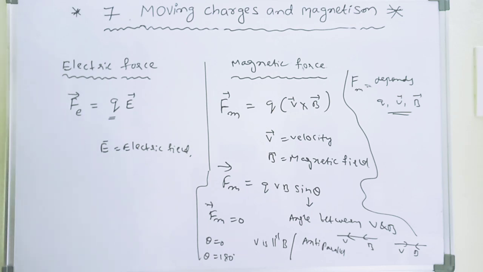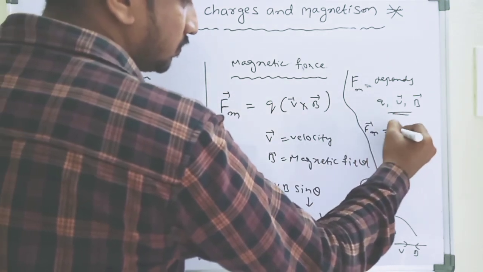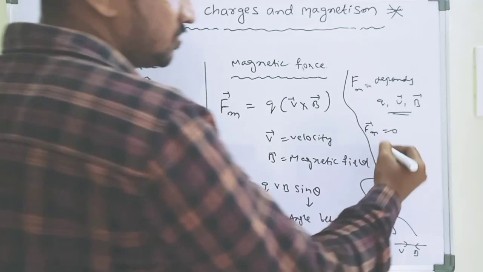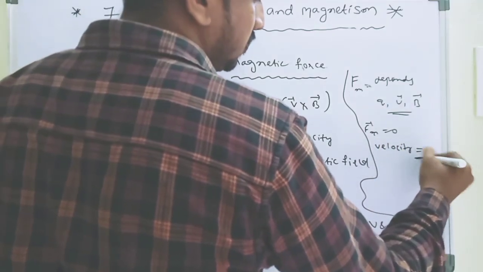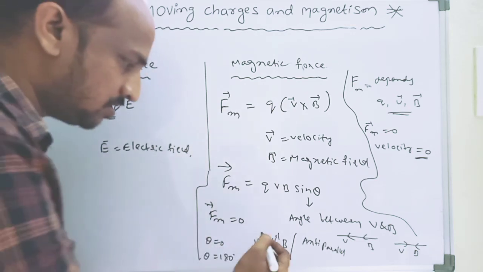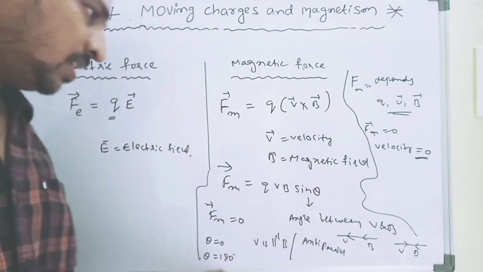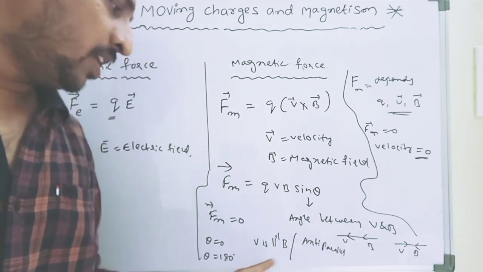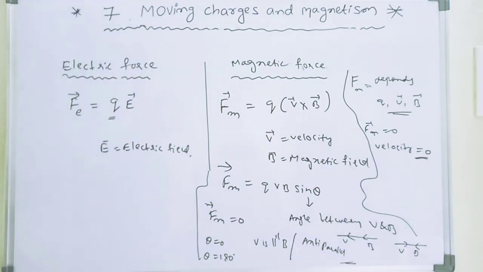Also, Fm is equal to 0 if the velocity of the particle is 0, so the magnetic force is also 0. Remember this point: when theta is equal to 0, V is parallel to B. When theta is equal to 180 degrees, V and B are anti-parallel. So remember those points.